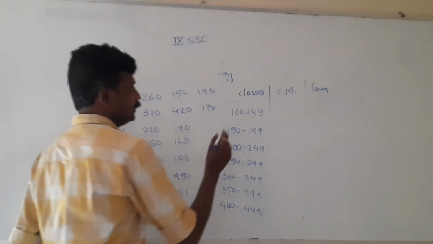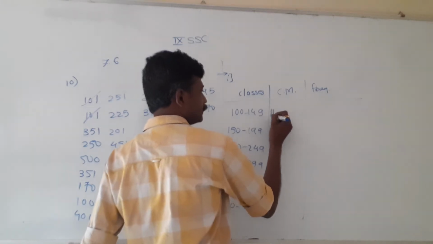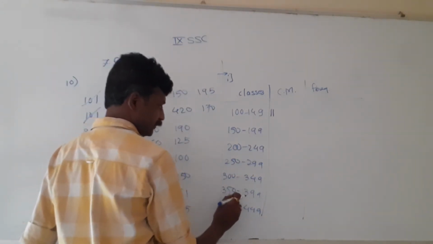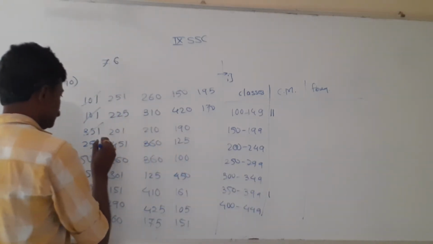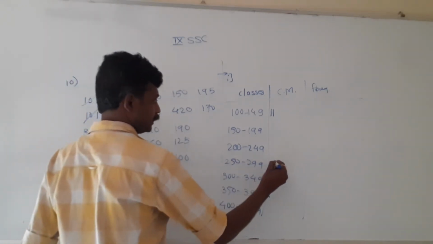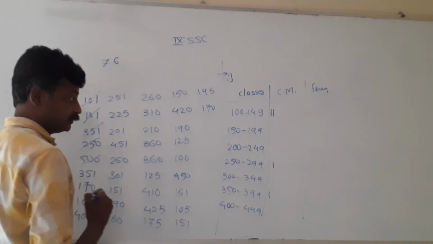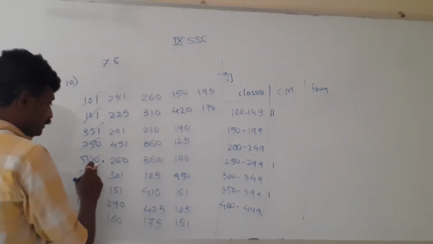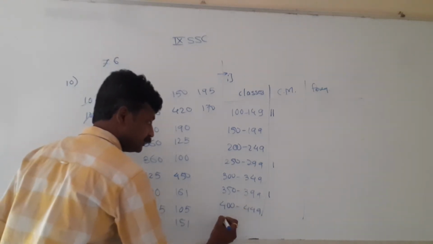101 twice. So 101 will come in this group, this twice. 351 will be in this group. 250, 250 in this group. 500 is also there. I did not see that, not 420. 500 is also there. So next class will be leading.